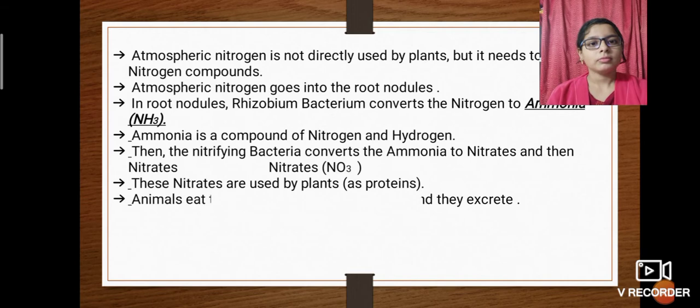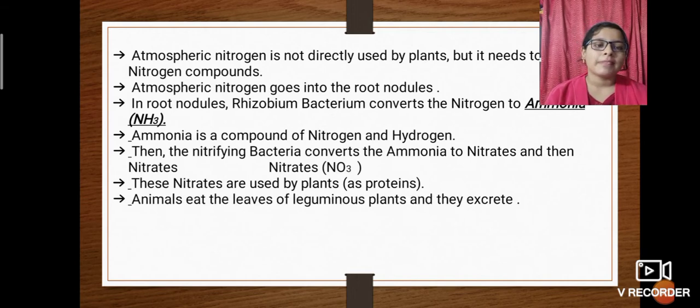Alright. So animals eat the leaves of leguminous plants and they excrete. After the nitrates are sent into the leaves, those leaves are eaten by animals. As we all know, if I talk about the cow, it eats grasses and leaves. Okay, so I have given the example right there. Like that, the animals eat the leaves of leguminous plants and they excrete.